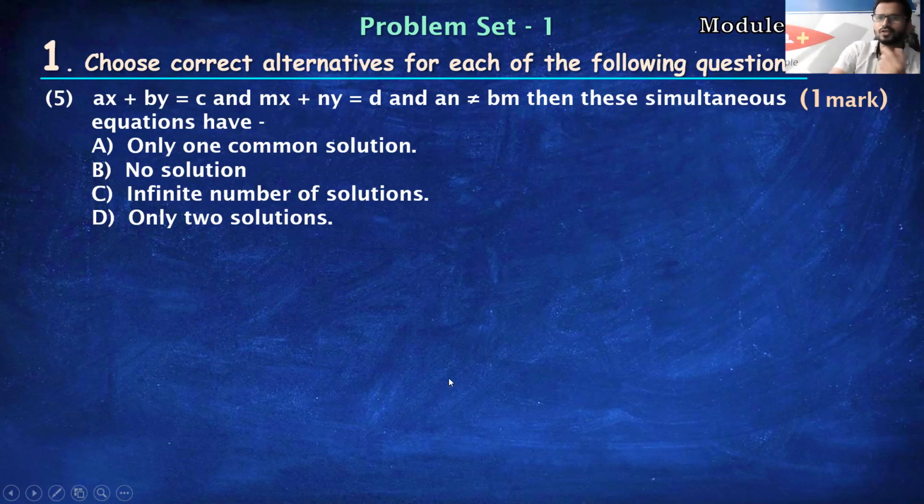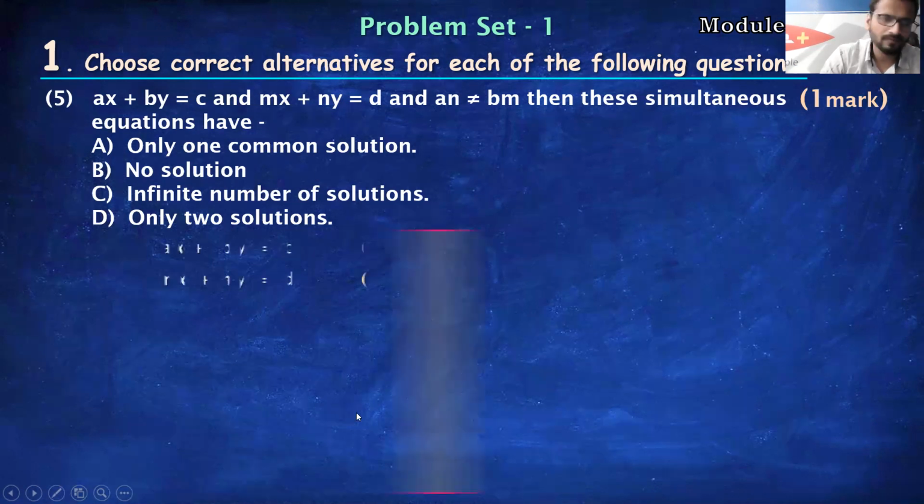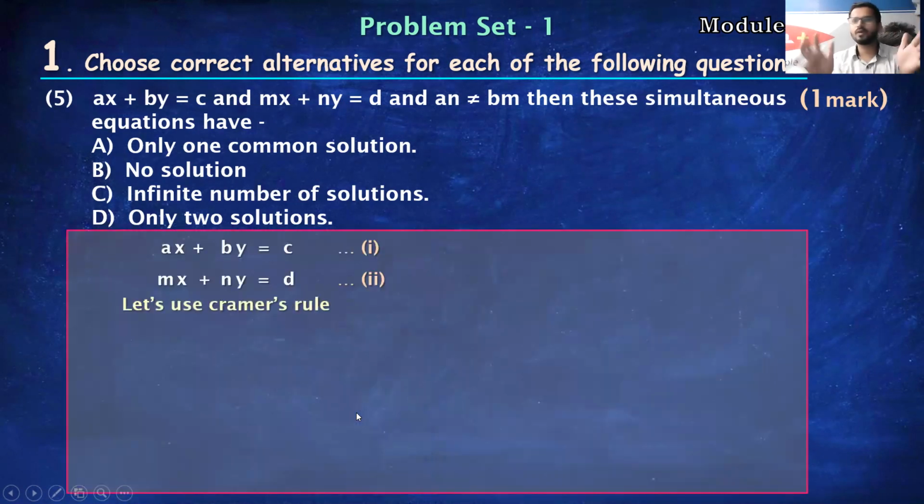So basically, we have to check which is the best option. Now, only two solutions is a fake option by the way, because this is not possible. The possibility can be any of the other three, right? So let us check now. This is the rough work we are doing. In the exam, you don't have to show this.